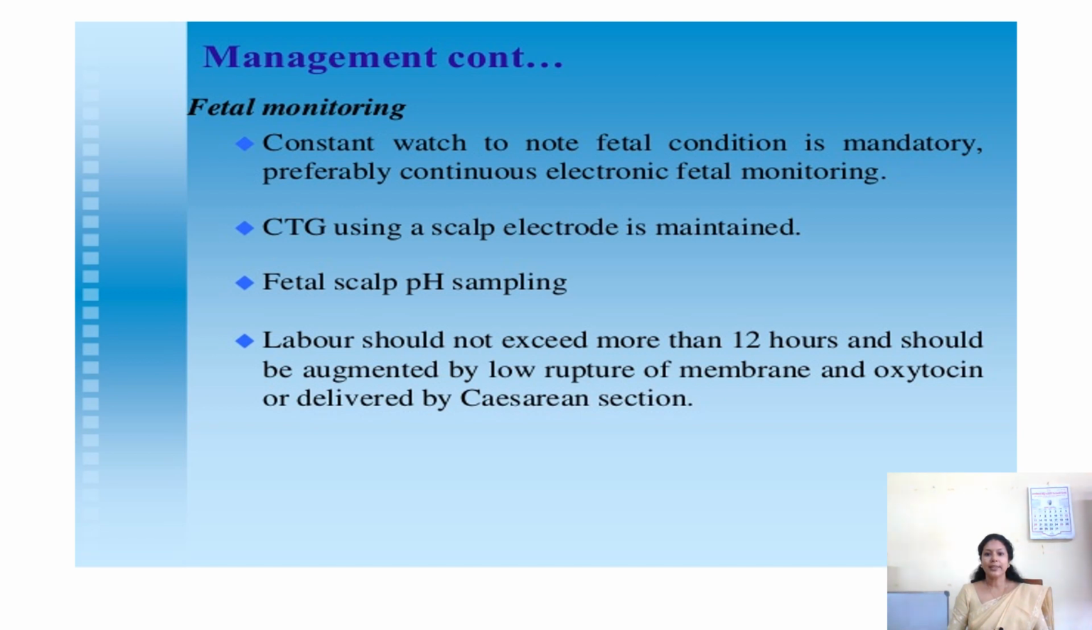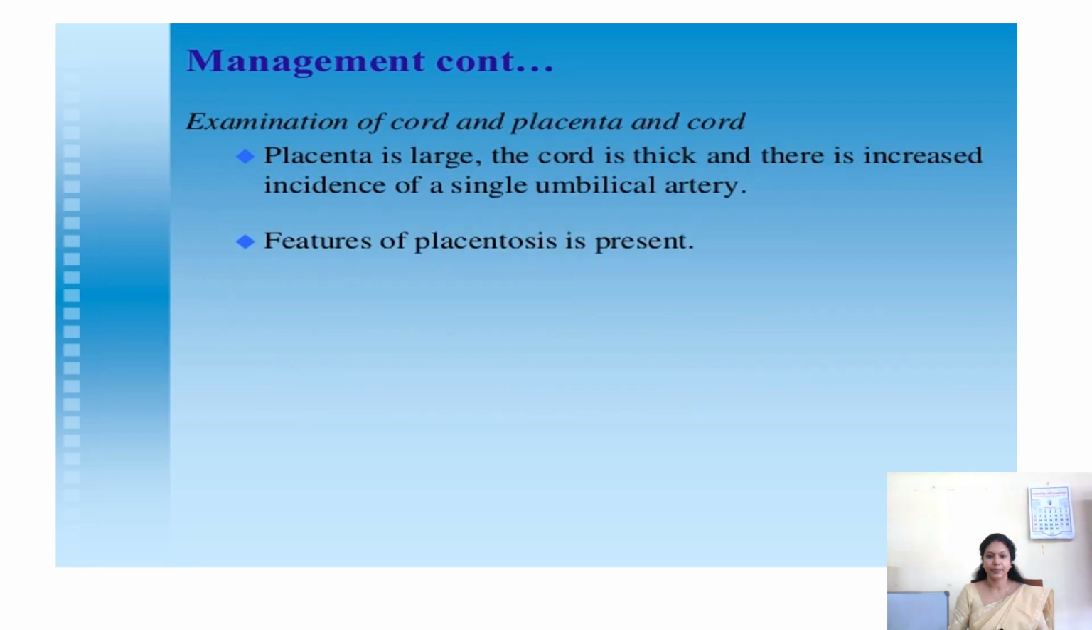During the labor process, fetal monitoring should be done. Continuous fetal monitoring is mandatory. You can go for cardiotocography, and for that you can attach the fetal scalp electrode. Fetal scalp blood should be taken for pH sampling, and labor should not exceed more than 12 hours and should be augmented by low rupture of the membrane and oxytocin. Otherwise, we should go for the cesarean.